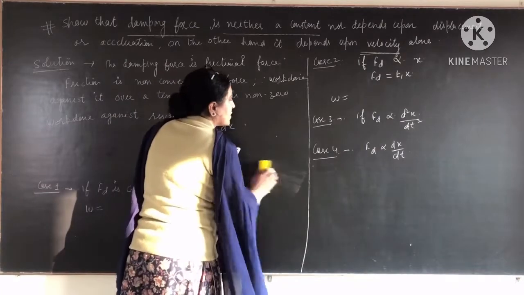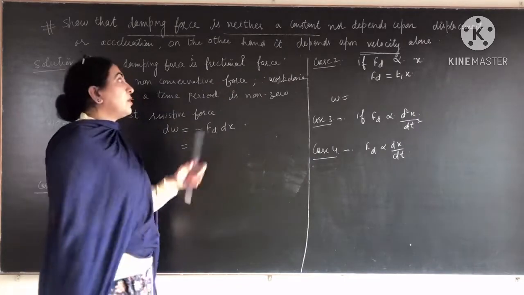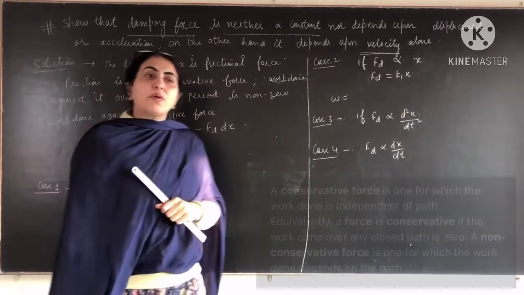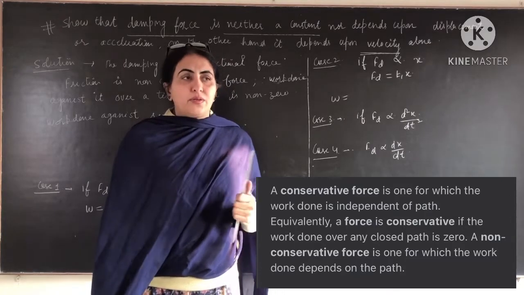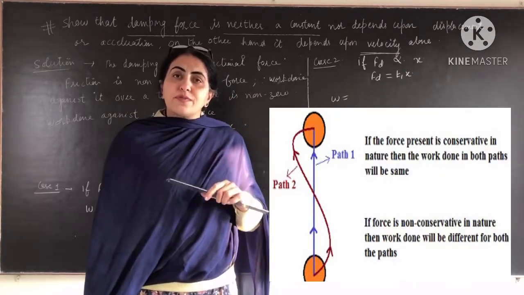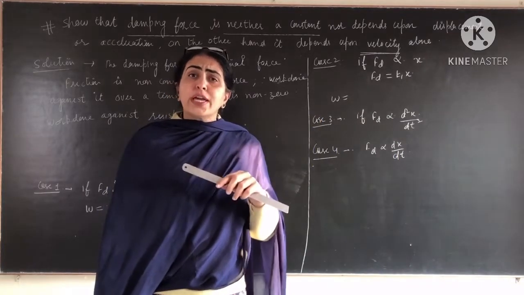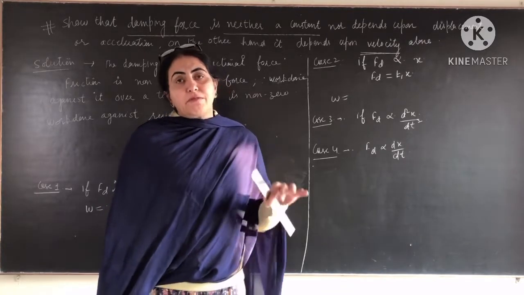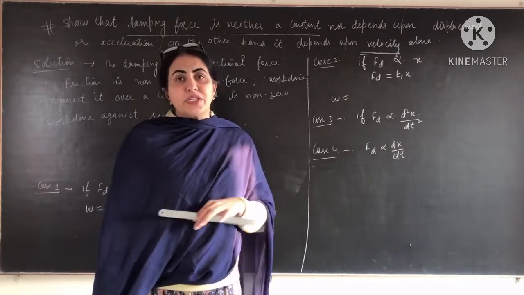So why does the damping force depend only upon the velocity, not upon the displacement or acceleration, and why is it not a constant? For this, we must know what conservative forces and non-conservative forces are. All of you have done this in +1, +2. Conservative forces are the forces for which the work done by them or against them doesn't depend upon the path, but depends upon the initial and final positions. For non-conservative forces, it depends upon the path, not upon the initial and final positions.